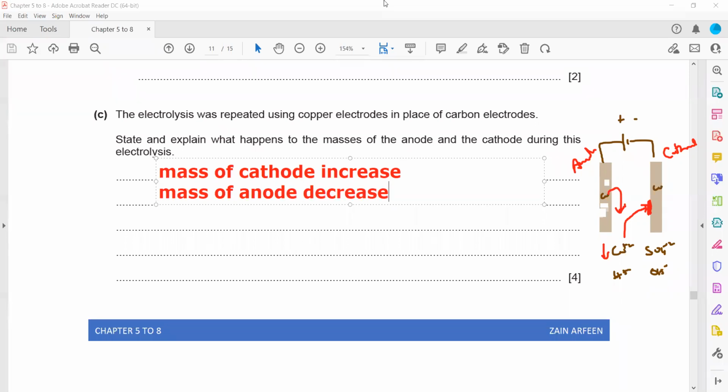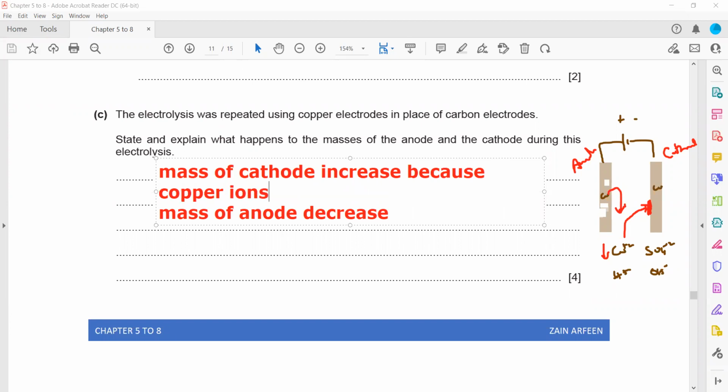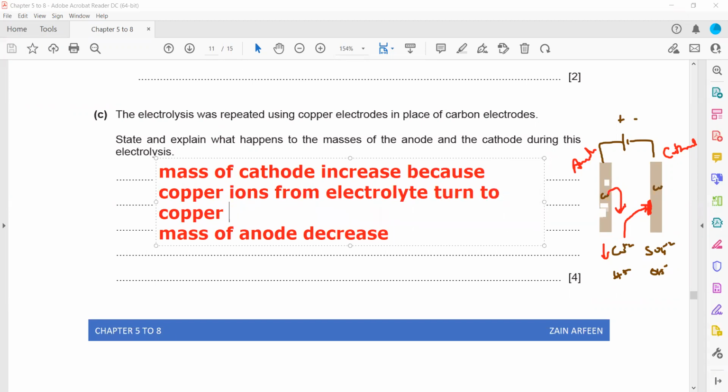And why is it worth 4 marks? Basically, the distribution is: one mark for mentioning what happened to the mass of the anode and cathode, and the next is the reason. The mass of the cathode is increasing. Why? Because the copper ions from the electrolyte turn into copper atoms.